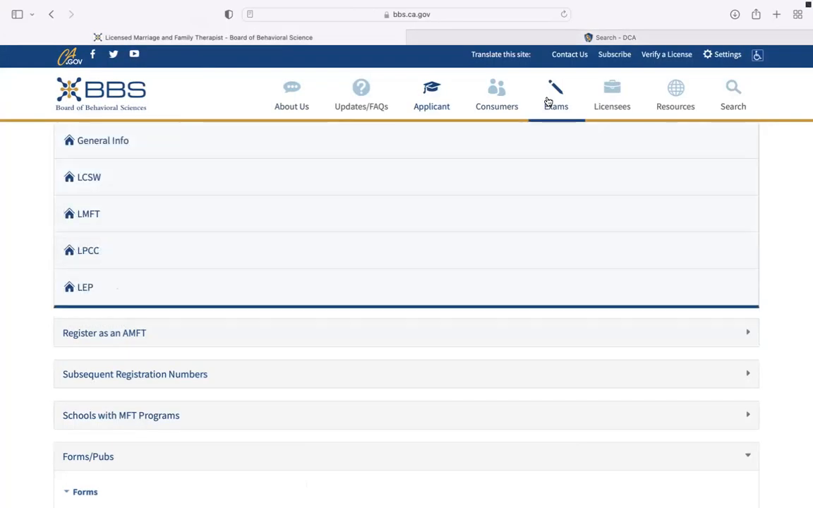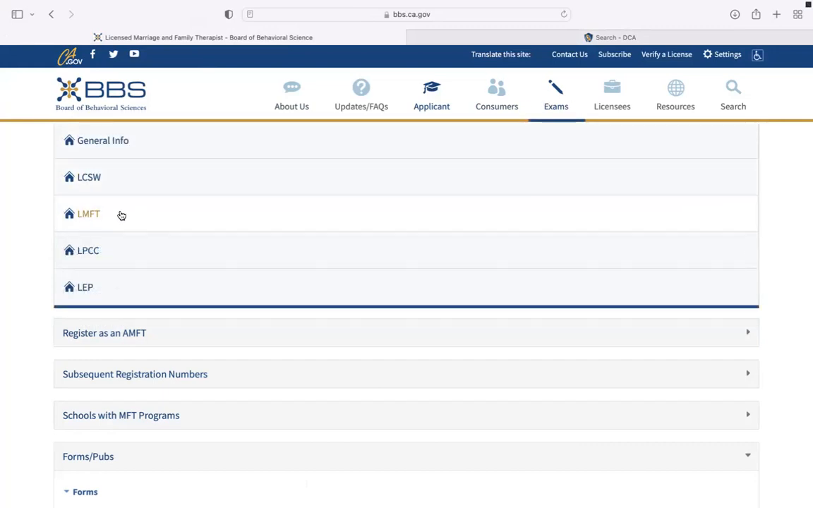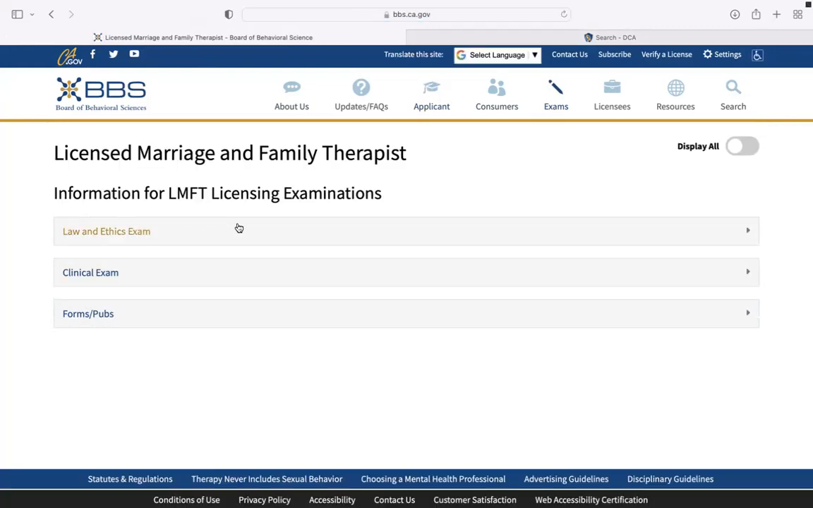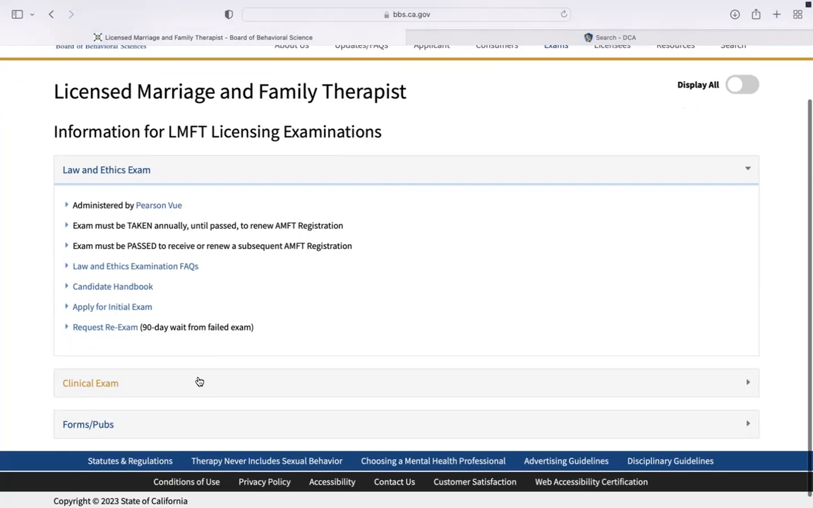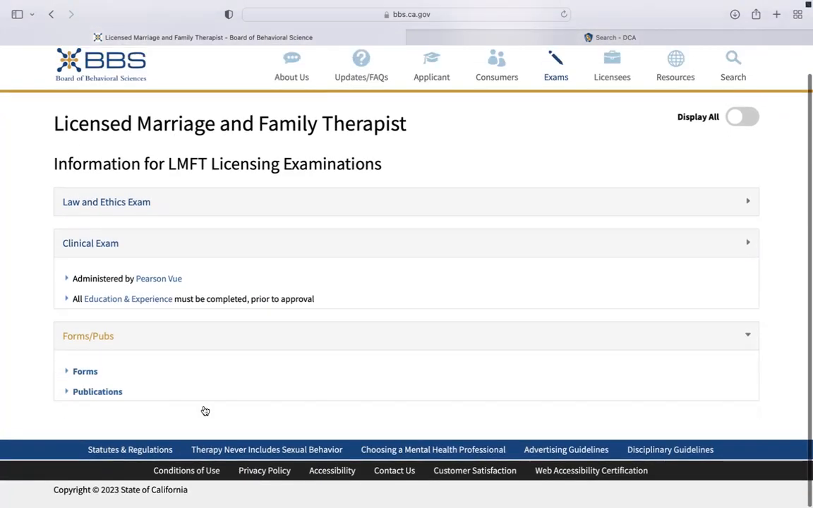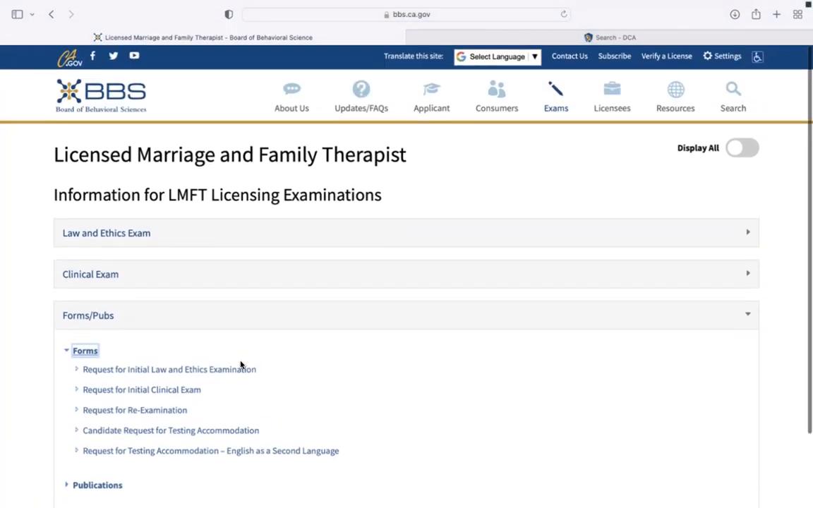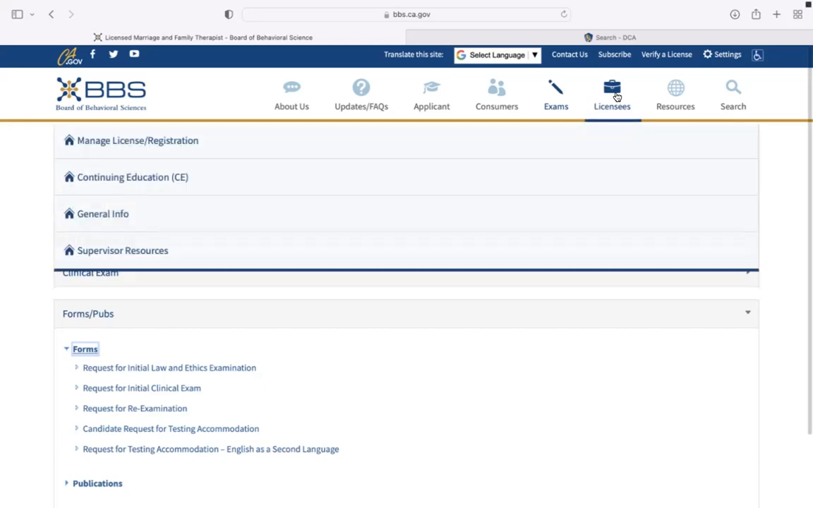Then you'll see that there is an Exams tab, where again, there are different little homes for every type of license. Click on LMFT again, and here you will find more information about each exam and little FAQs, candidate handbook, and there's also more forms and publications down here. Next is the Licensees tab. This is going to be mainly applicable to you after you have been granted licensure and passed your clinical exam.